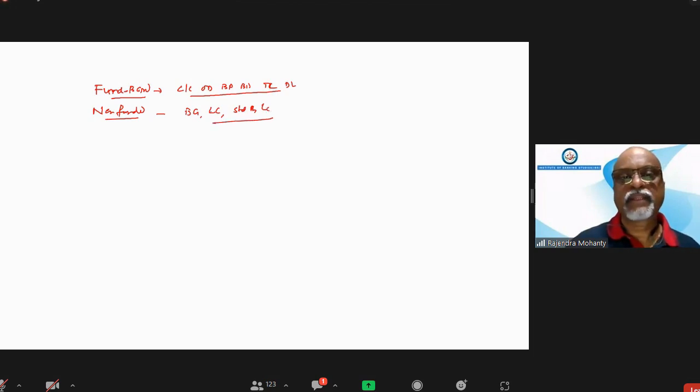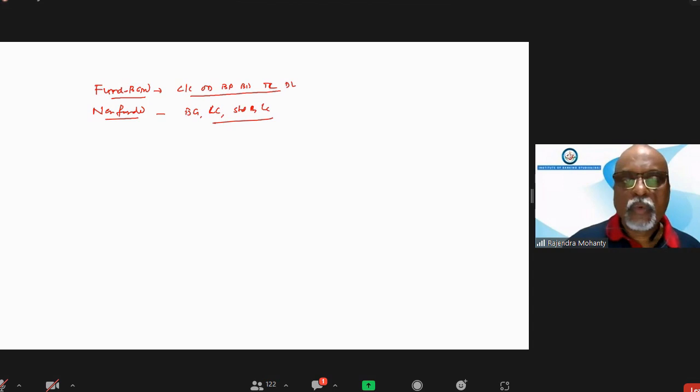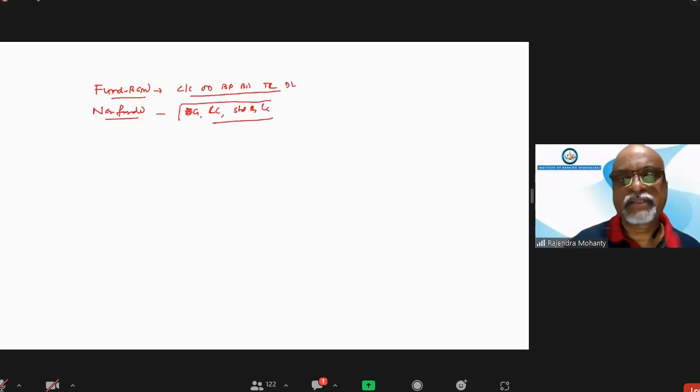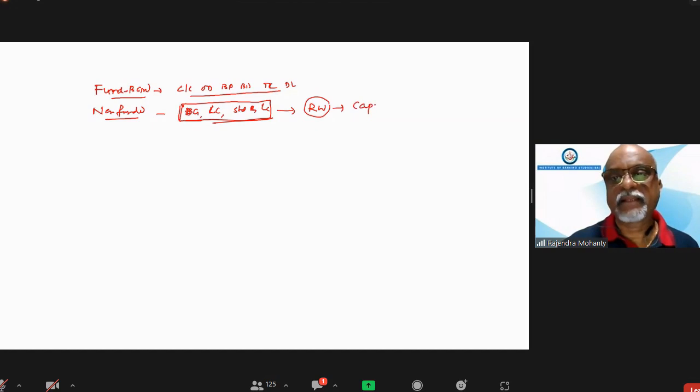Like this, so many things are also given by banks. So we will look into how, for these non-fund based exposures, the risk weight and the capital charge are to be calculated.